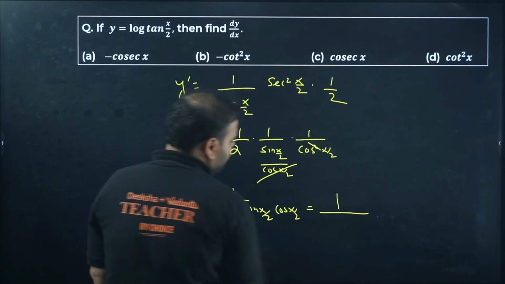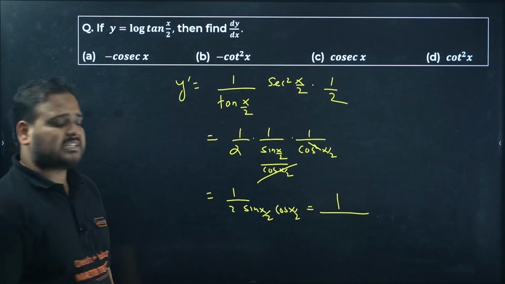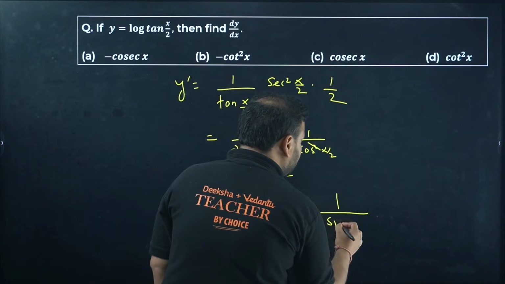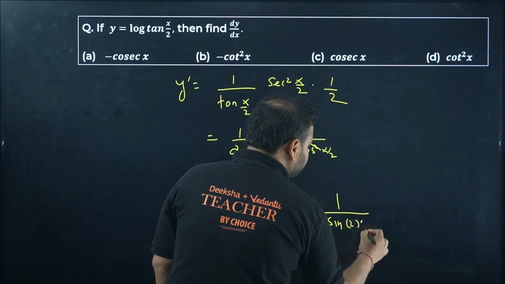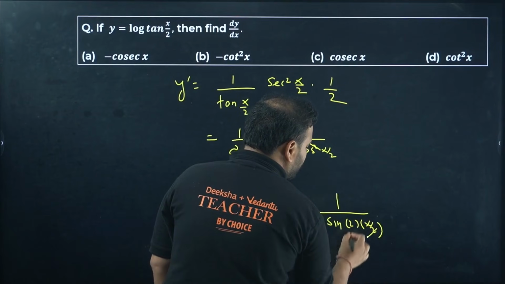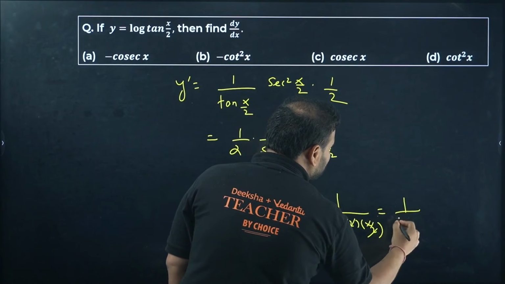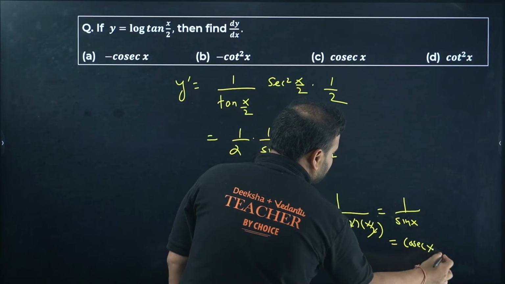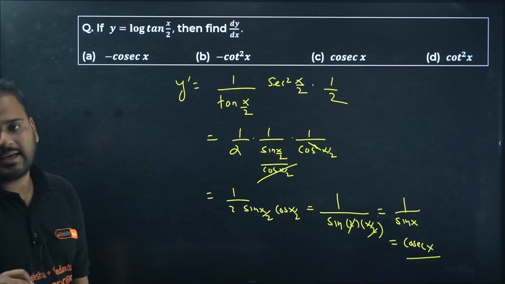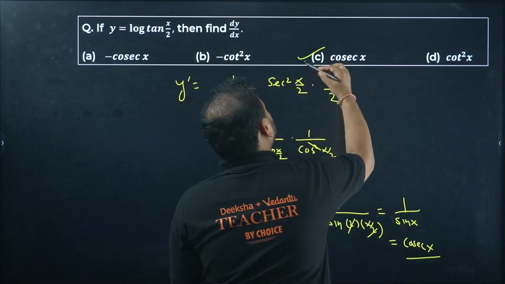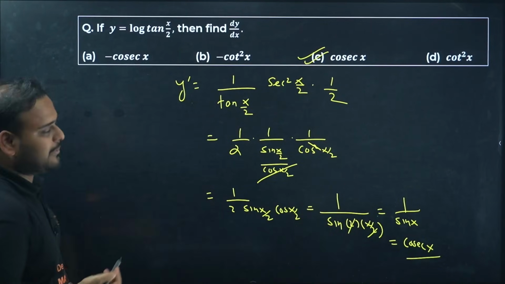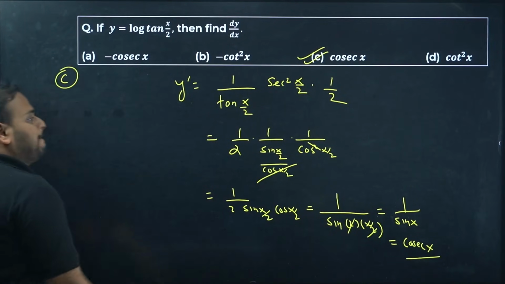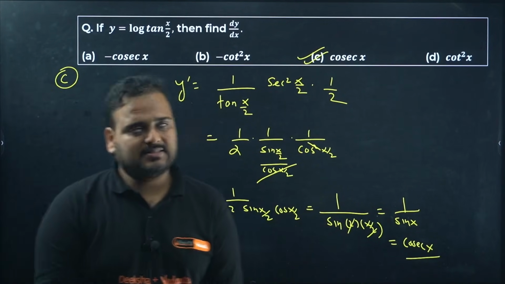Answer is what? Check here. 1 by 2 sin x by 2 cos x by 2 is simply sin 2 times of x by 2. 2 cancels. 1 by sin x. How much is that? Cosec x. Answer is option C. A simple question as I mentioned. Come on. Yes. Next.